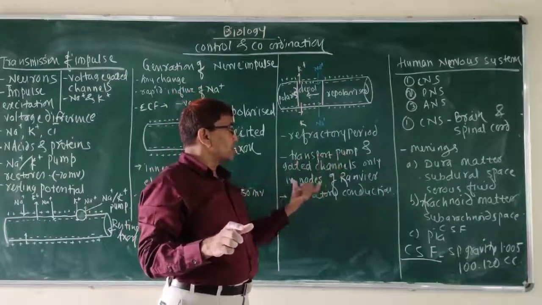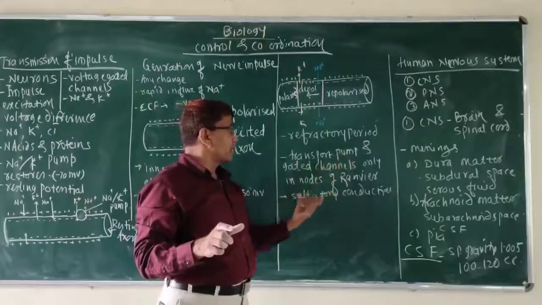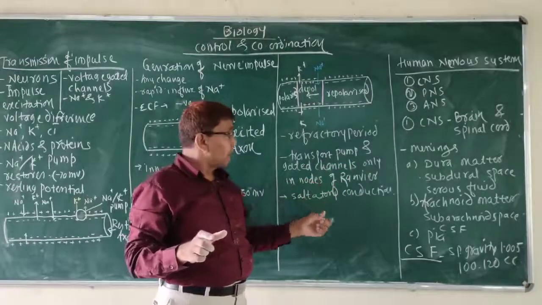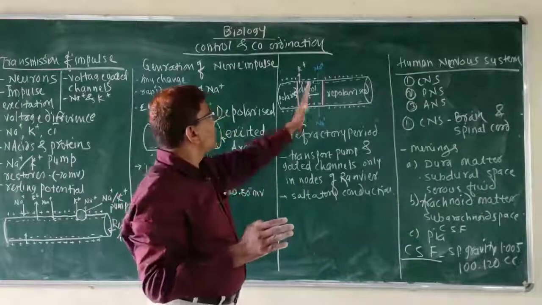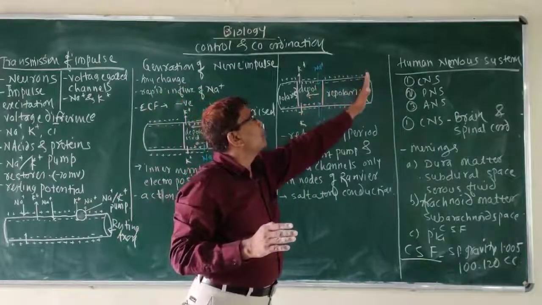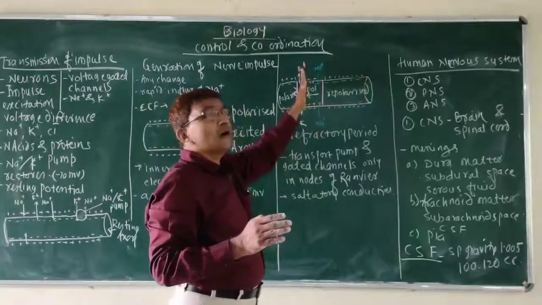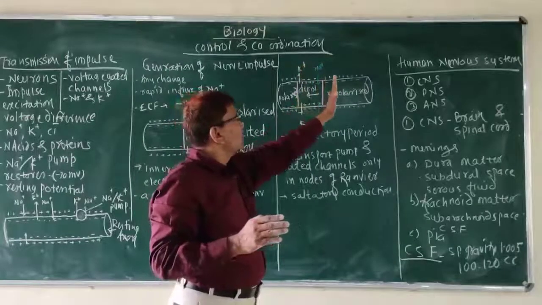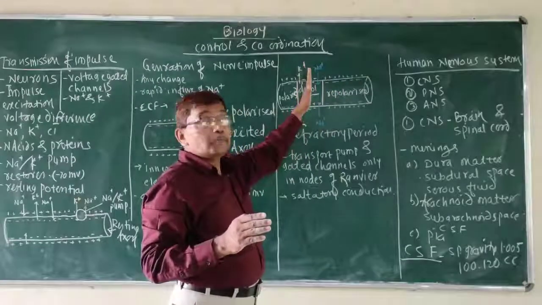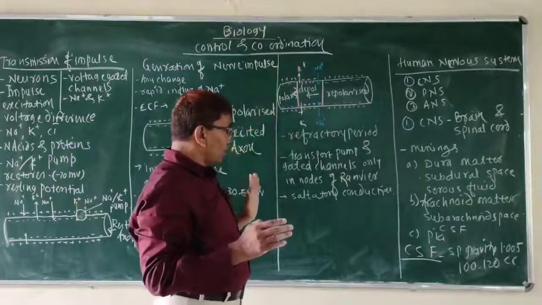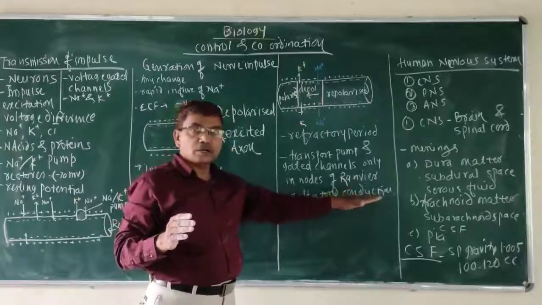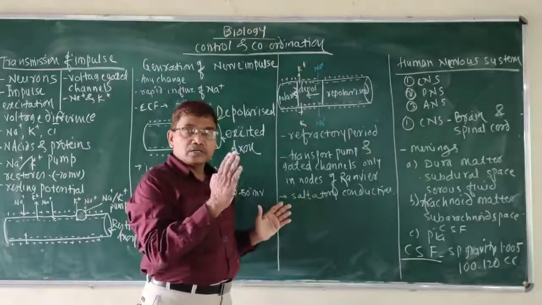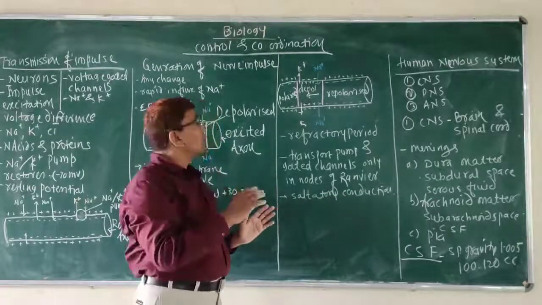These transport pumps and gated channels are only present in the nodes of the nerve fiber, and where only electrical potential differences are found, which is then observed in the another node. That's why these charges jump from one node to another node. This condition is called saltatory conduction. Saltatory means jump from one node to another node.